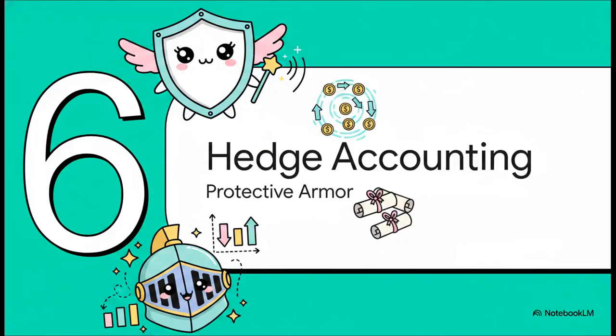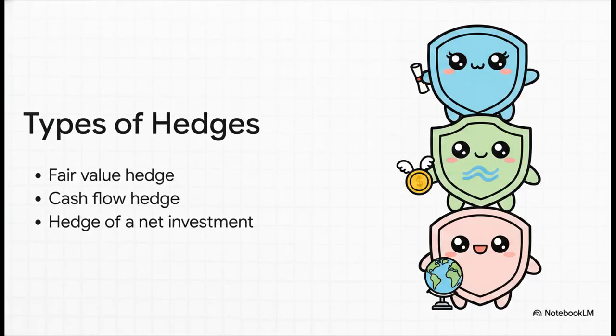Section 6. Demystifying hedge accounting. Finally, let's talk about armor. Entities use hedge accounting as this magical armor to protect themselves from volatile financial risks. Now, this is entirely optional, but it is incredibly beneficial for matching up your gains and losses. IFRS 9 breaks this protective armor down into 3 very specific, highly regulated types of eligible hedging relationships.